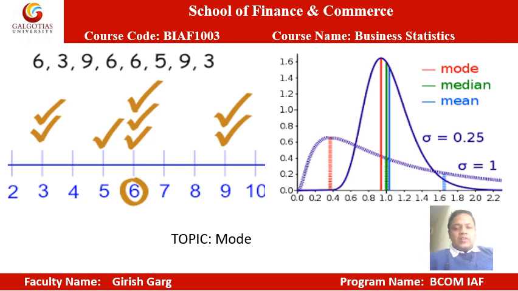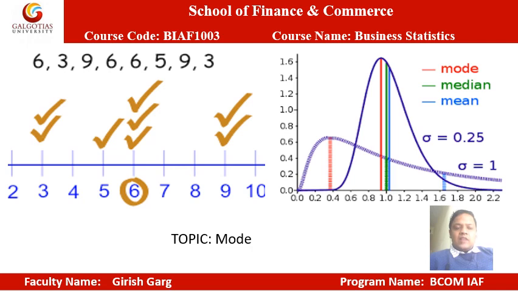When we talk about the methods for measuring central tendency, there are five methods. First, the arithmetic mean. Second, the median. Third, the mode. Fourth, the geometric mean. And the last is the harmonic mean. We already prepared videos and discussed the arithmetic mean, median, and the other positional averages. In this lecture, today we start the mode, the third method for measuring central tendency.